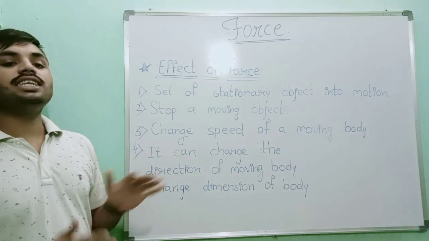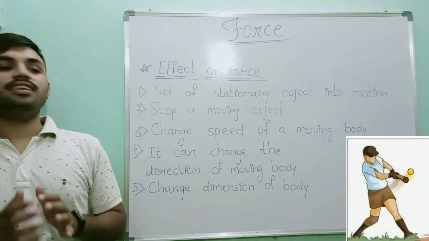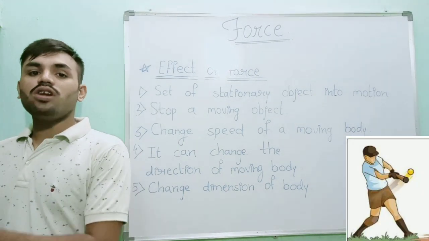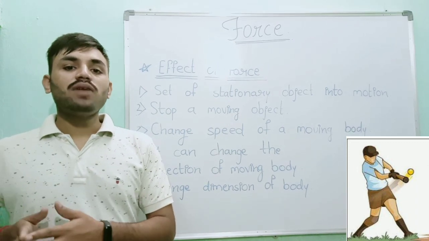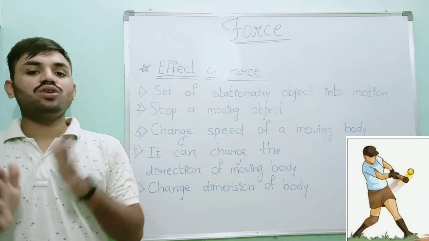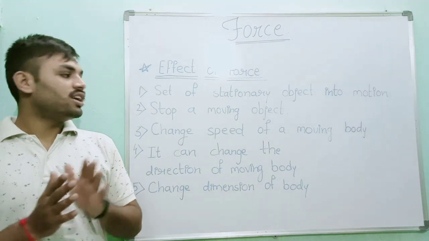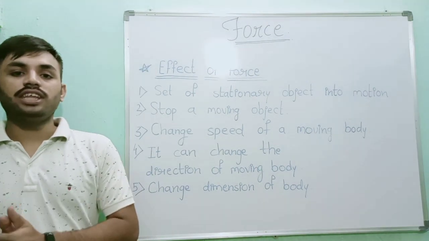Third, it can change the speed of a moving body. In cricket, baseball or any other games, when a player applies a force on the ball, the speed of the ball will change. So here we can clearly see that the speed of any object will change when we apply force on it.